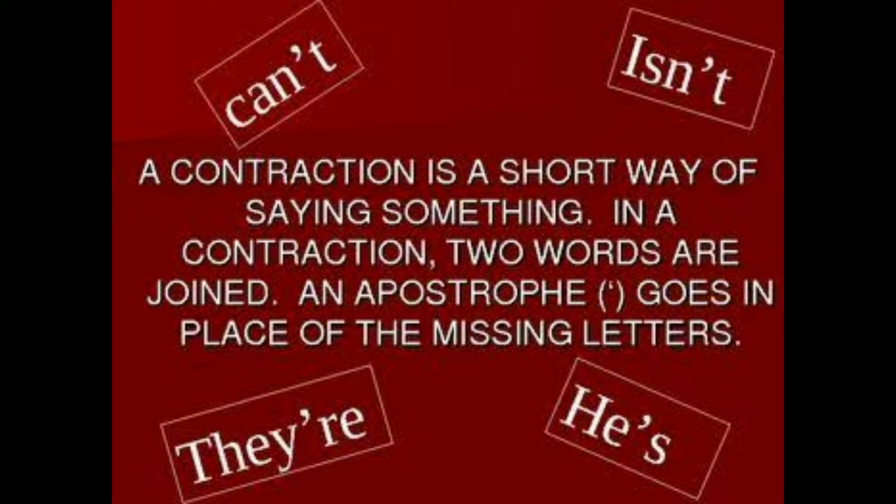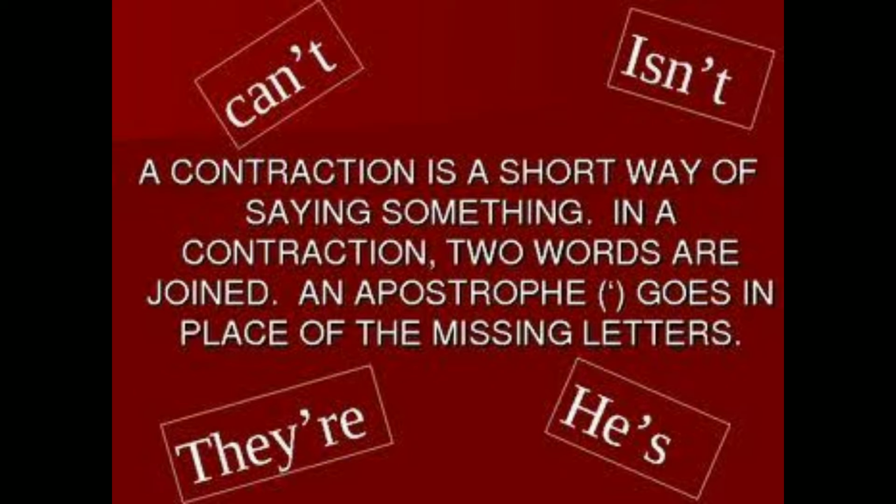A contraction is a short way of saying something. A contraction is one word made from two words. The first word usually stays the same, but in the second word, certain letters are taken out.